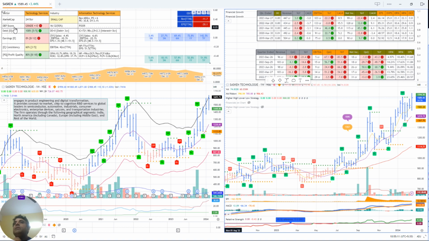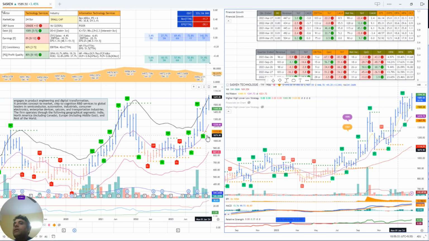In our DEPTH framework, DEP we have already covered. Then we are left with T and H. T here means trend. This is the monthly trend, this is the weekly trend. In terms of the monthly trend, HH here means higher high, HL means higher low, LL means lower low, and LH means lower high. So the company is improving, it is in a strong trend. It is uptrending in terms of the monthly chart, and even in our weekly chart it is uptrending.